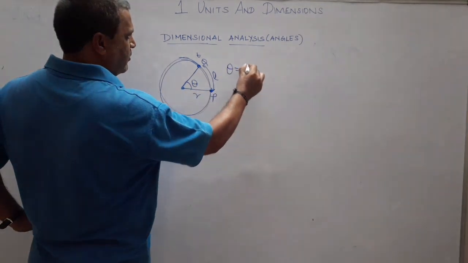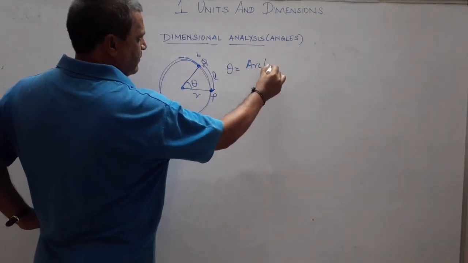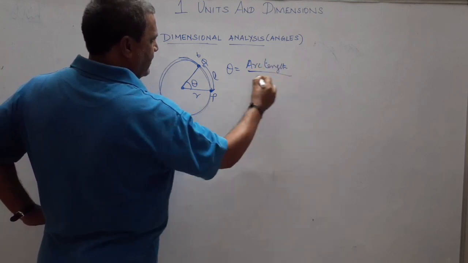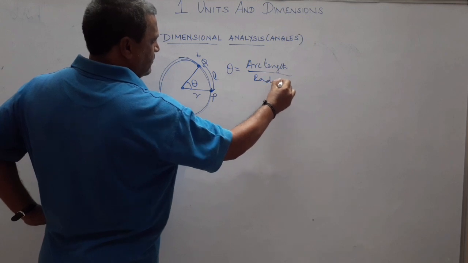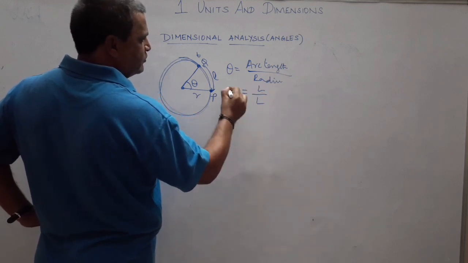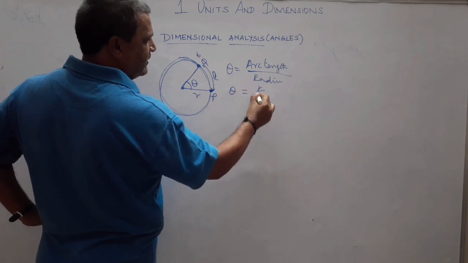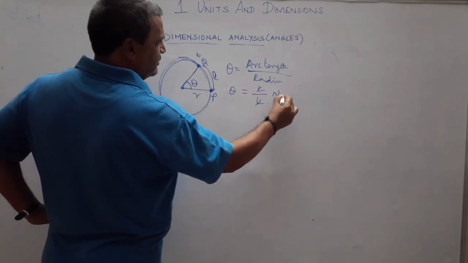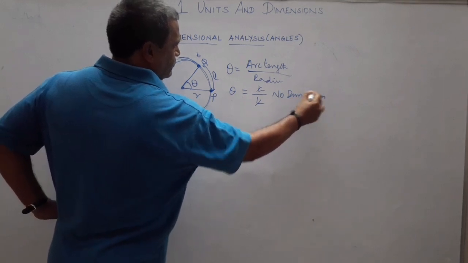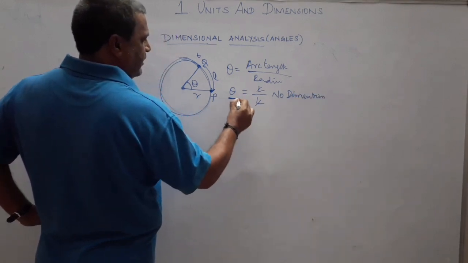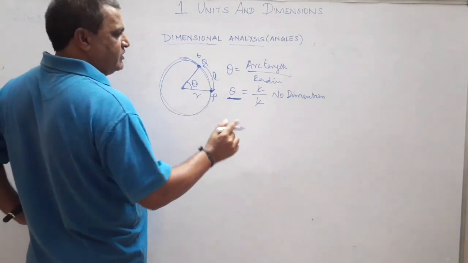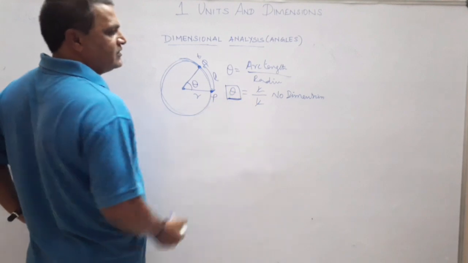Now theta can be expressed in terms of L by R. Theta equals arc length by radius. So arc length is a measure of length, radius is also a measure of length. So theta is L by L, it gets cancelled, there is no dimension. So an ordinary plane angle does not have any dimension, so theta is a dimensionless quantity.